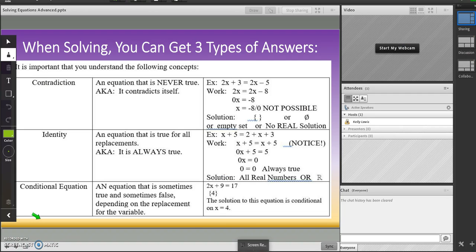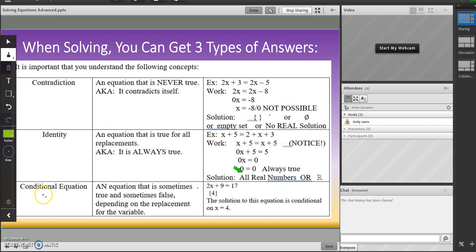Okay, so a couple of things I want you to understand as you're solving equations and inequalities: you can get 3 different kinds of answers. You can get an answer where you get a number, like x equals 4. You can get an answer where you don't get any kind of number, which is no real solution. You can get an answer where it's always true and you get all real numbers.